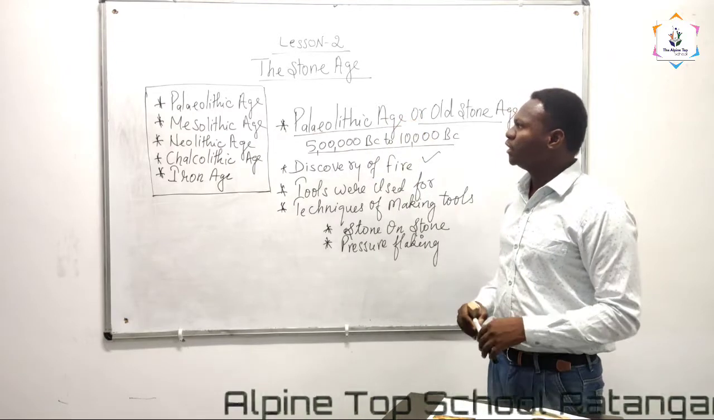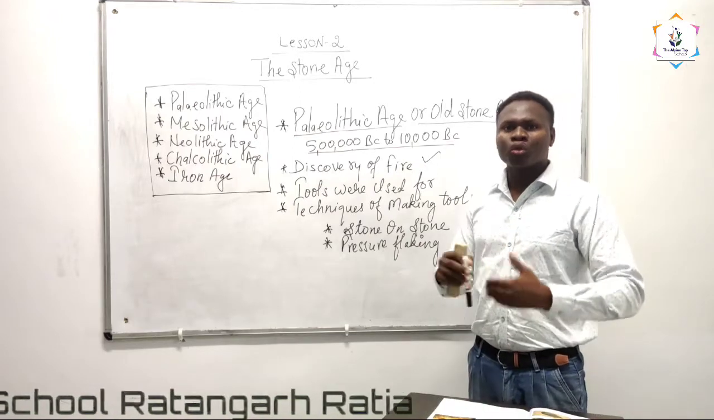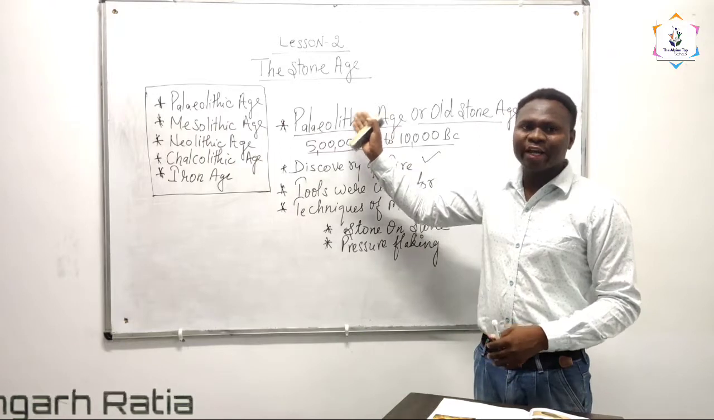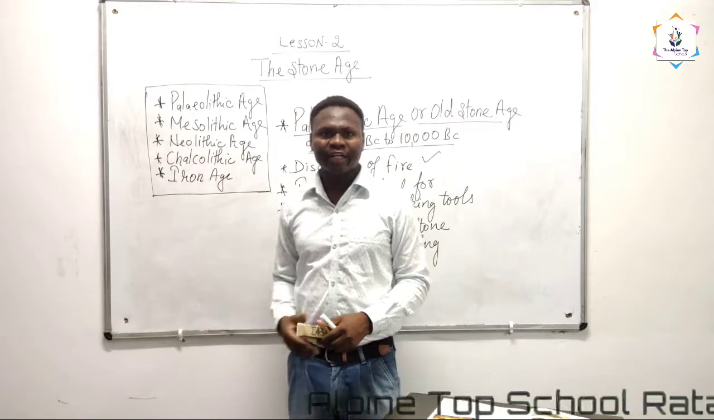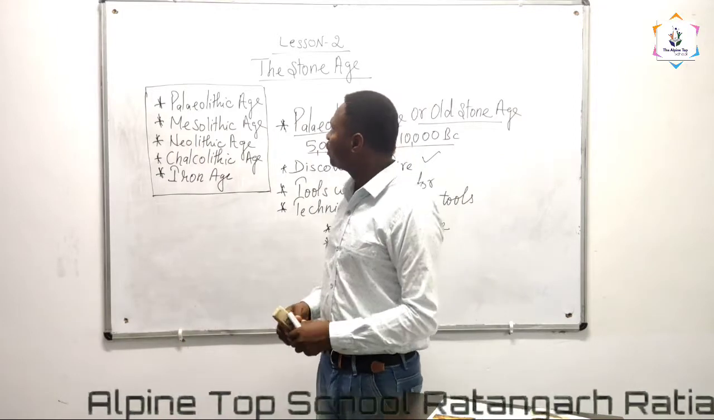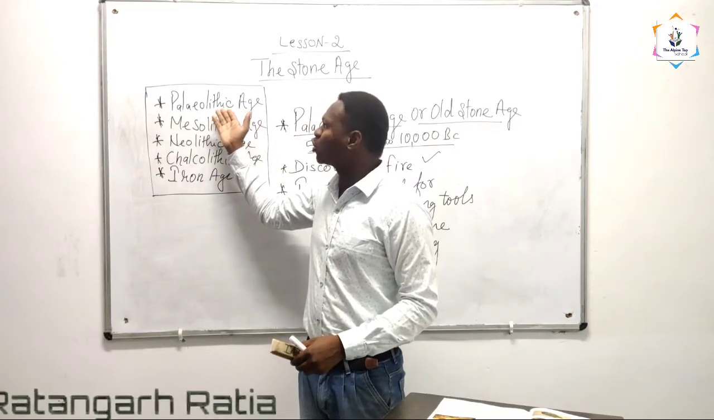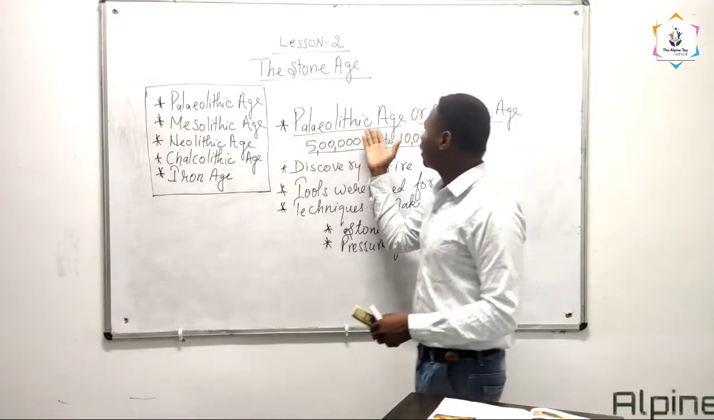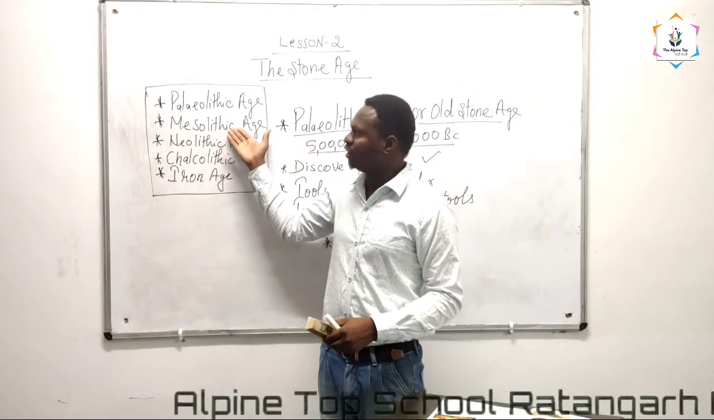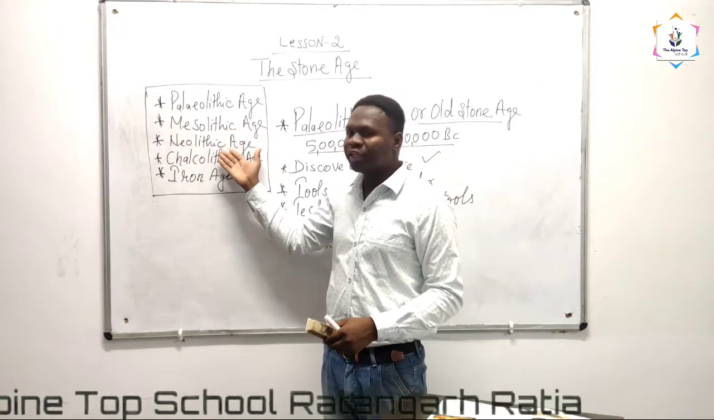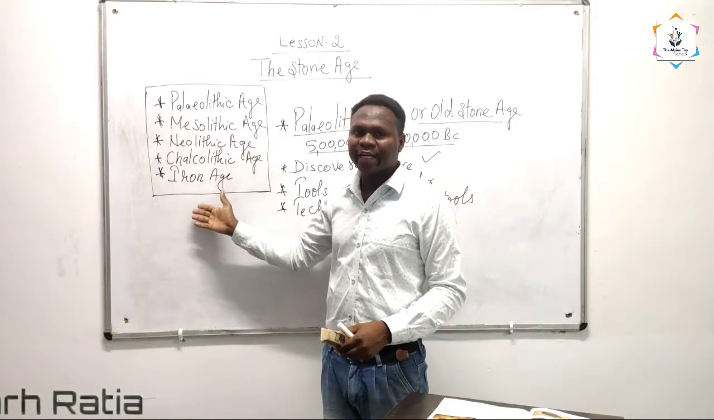Ever since human evolution began, we have come through different stages, that is, the Stone Ages. Mainly the Stone Ages are divided into 5 categories or groups. The first is the Paleolithic Age, also called the Old Stone Age. The second is the Mesolithic Age, the third is the Neolithic Age, the fourth is the Chalcolithic Age, and the fifth is the Iron Age.